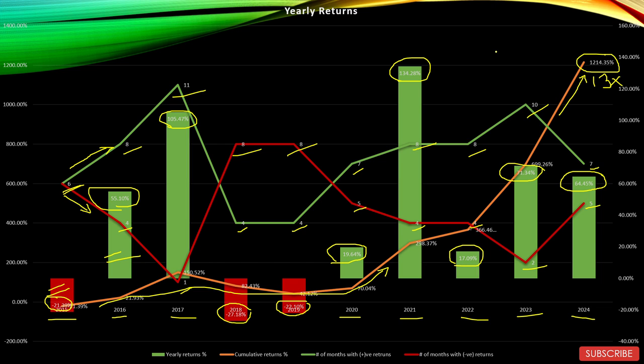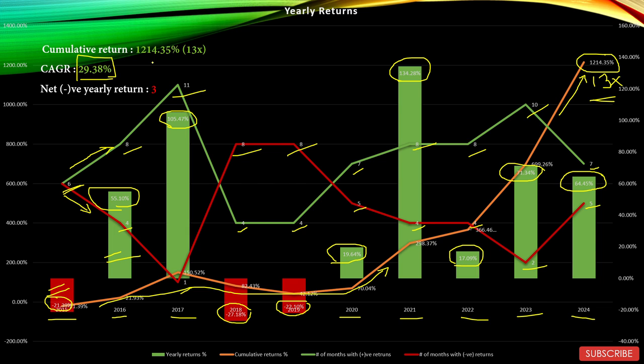Let's see the takeaways. So the first takeaway is the cumulative return of 1,214.35% which is just over 13x. We have just seen that. CAGR of 29.38%. Very good CAGR of 29.38%.